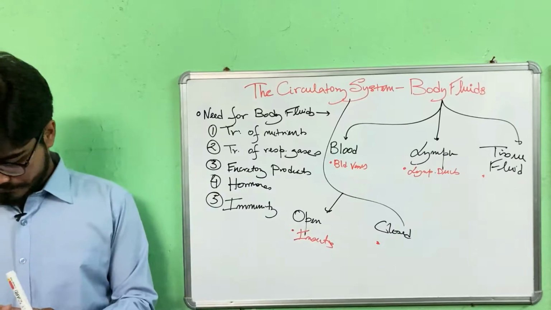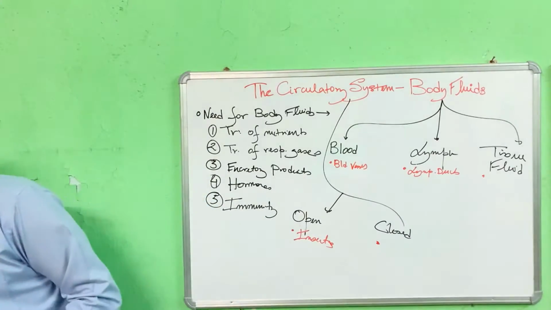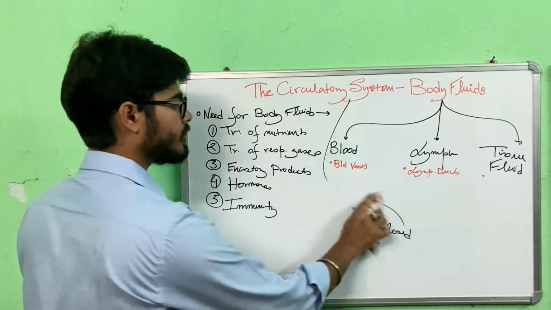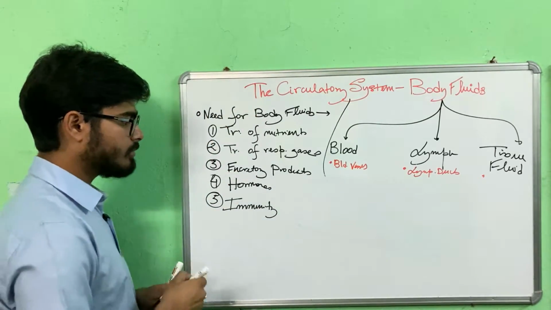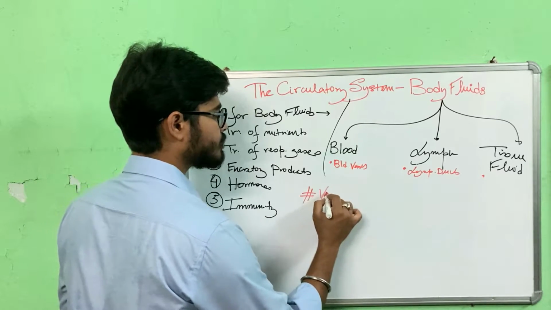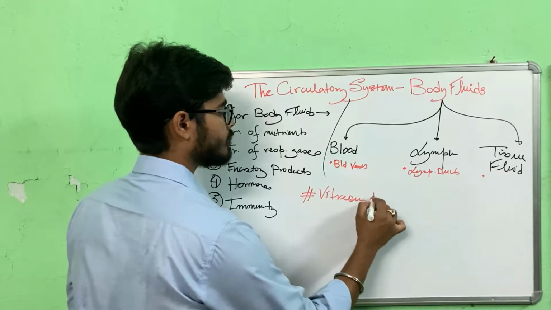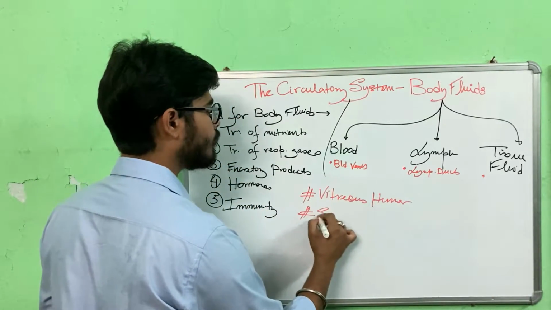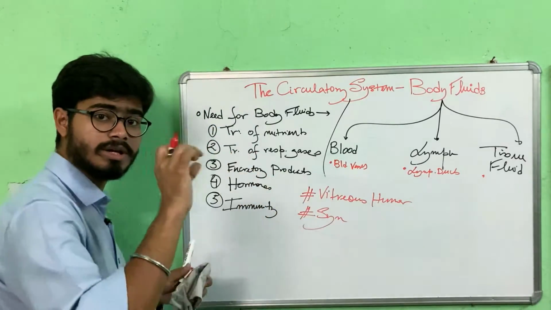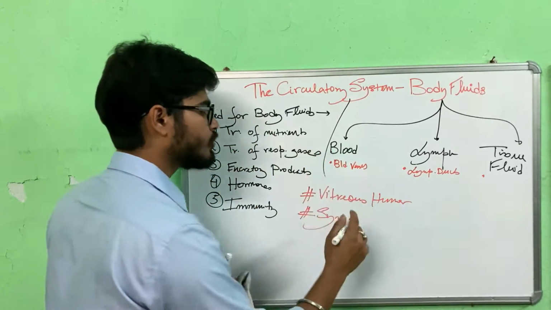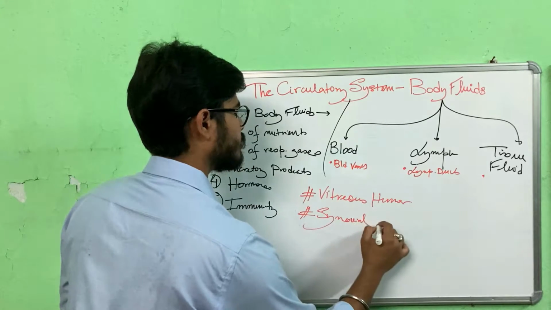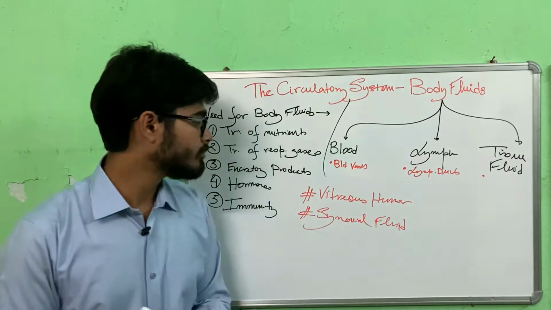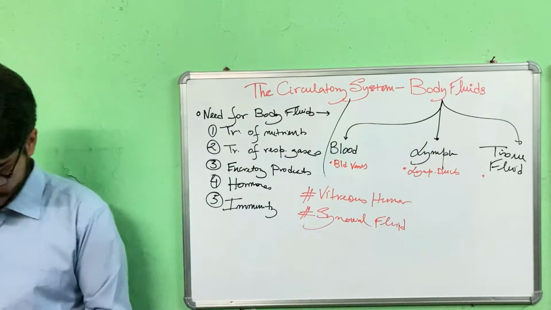Now, there are many fluids in our body which do not circulate. Two of them are, say, vitreous humor in our eye, and then synovial fluid in a synovial joint. These are the two fluids which do not circulate, but they are fluids present in the human body.